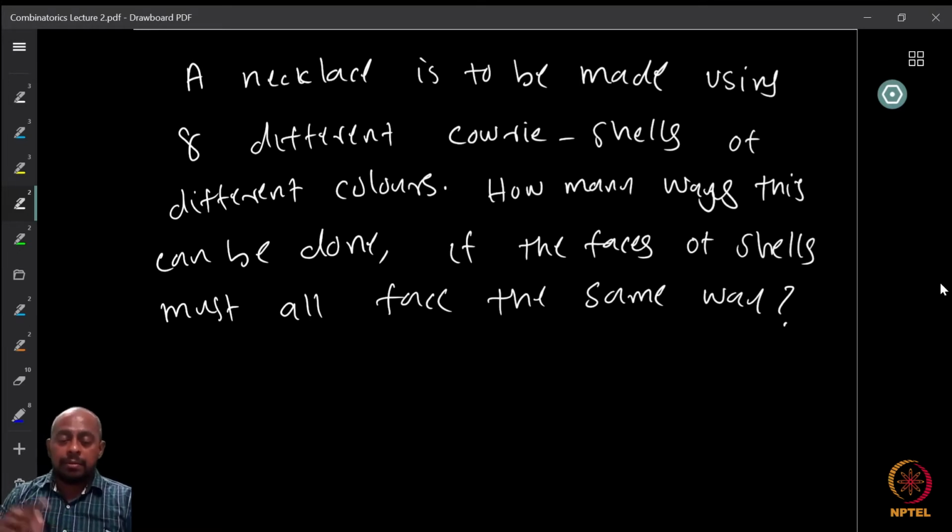They have a distinctive face. I don't know how to draw, okay, but I'm sure that you can figure it out. Or you can search in Google and find out what cowrie shells are. So look at the cowrie shell. You can see it's a distinct face, right? It has a nice rounded face and a flat face.